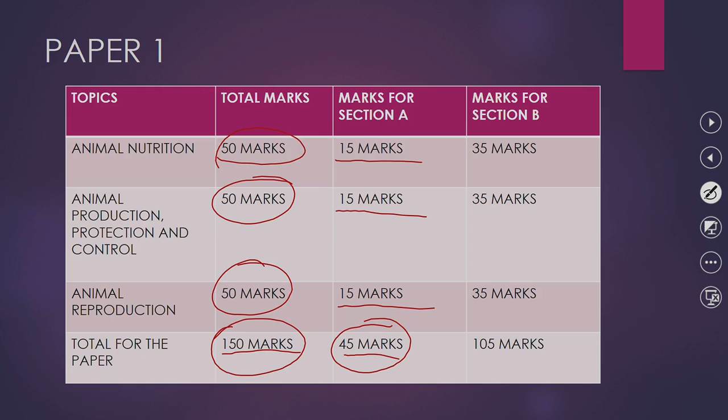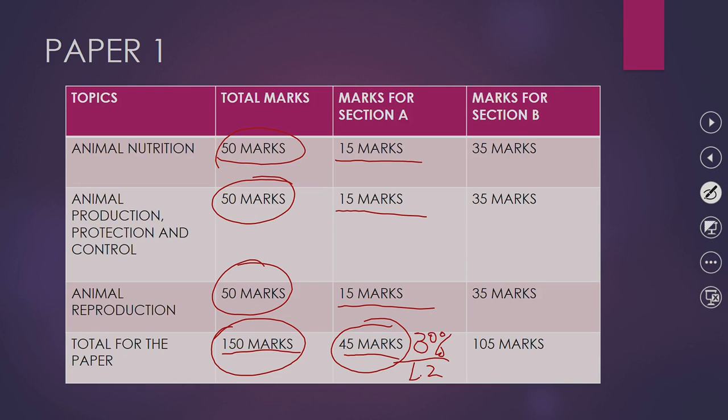These 45 marks make up 30% of the entire paper. That 30% is level 2. So if you score good marks in section A, you are close to level 2.